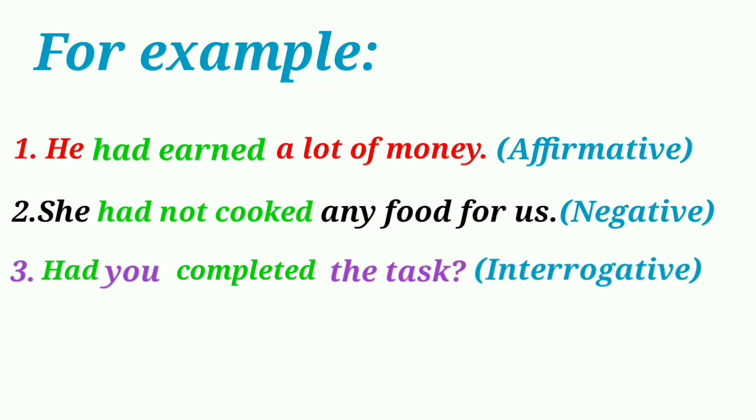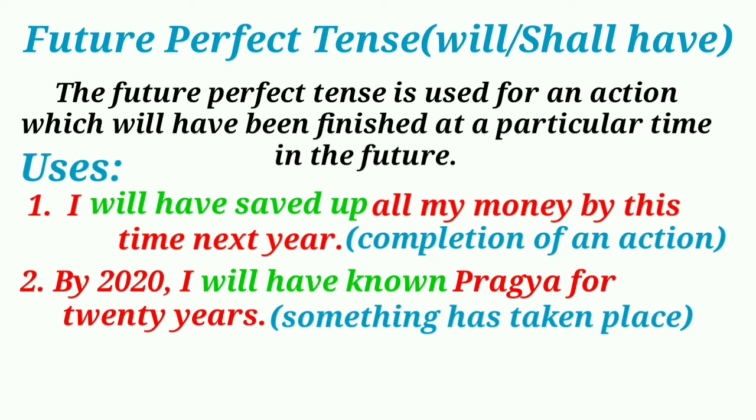For negative sentences, we have used not after had. She had not cooked any food for us. For interrogative sentences, we have used had before the subject. Had you completed the task? Next topic, future perfect tense.